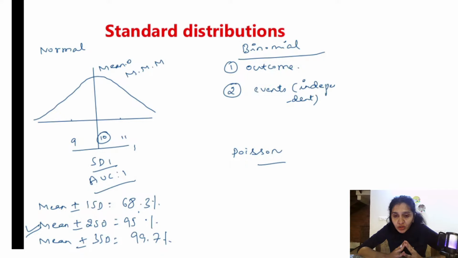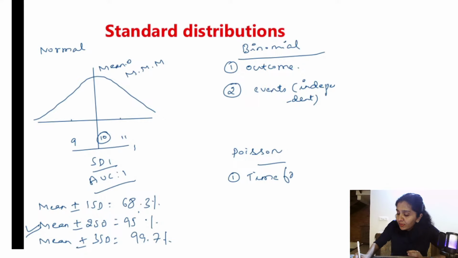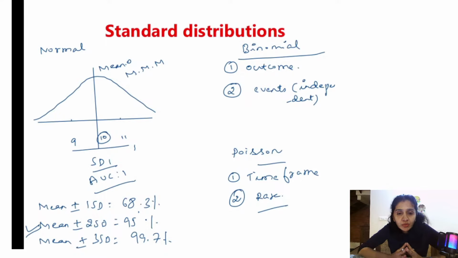So what is Poisson distribution? It is used when the events are rare. Let us say what is the probability of Apple company manufacturing defective Apple iPhones within a 3 year interval. Okay, so this is the example. It is very rare, right? But it may be there also. We don't know. It is infinite. It may be 1 also. It may be 100 also. We don't know the number. So in such cases, you use Poisson distribution. So we are assessing the events within a particular time frame. Point number 2, the event is rare. So in such cases, you use Poisson distribution. So these 3 important standard distributions you need to understand.